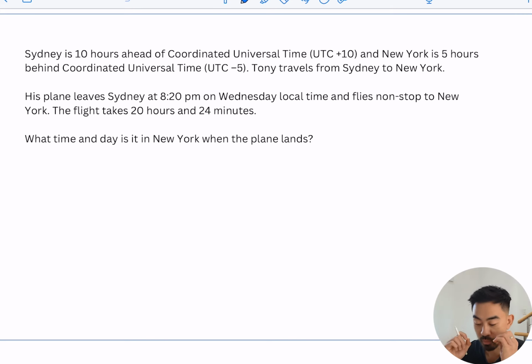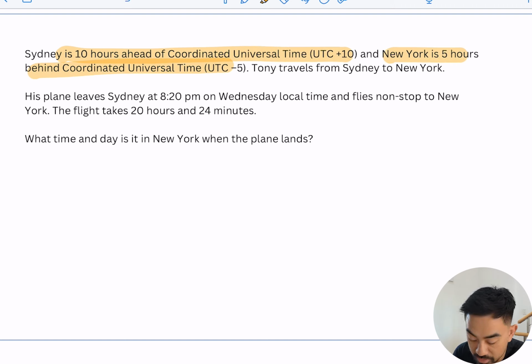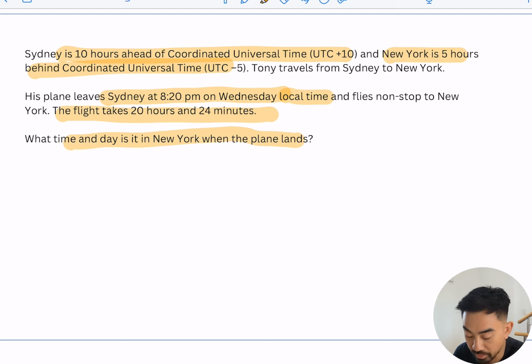Alright, now these time questions can be very confusing because they're very wordy. It's actually a very good skill to have to work this out, even though obviously these days you can just use a computer to work it out for you, but it's good problem solving. So first, I'm just going to highlight the important stuff. Sydney's 10 hours ahead, New York's 5 hours behind UTC. His plane leaves at 8:20 on Wednesday local time and flies to New York. The flight takes 20 hours and 24 minutes. So I want to know what time and day is it in New York when the plane lands.